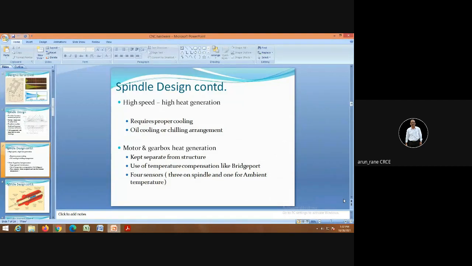So because of high speed, there will be a lot of heat generation, and you know, heat generation means there will be expansion. So that will cause distortion, that will cause deflection of the spindle. It will become oblong, elliptical, and then finally the accuracy will not be proper. And that's why there has to be a provision of cooling. Spindle has to be cooled.